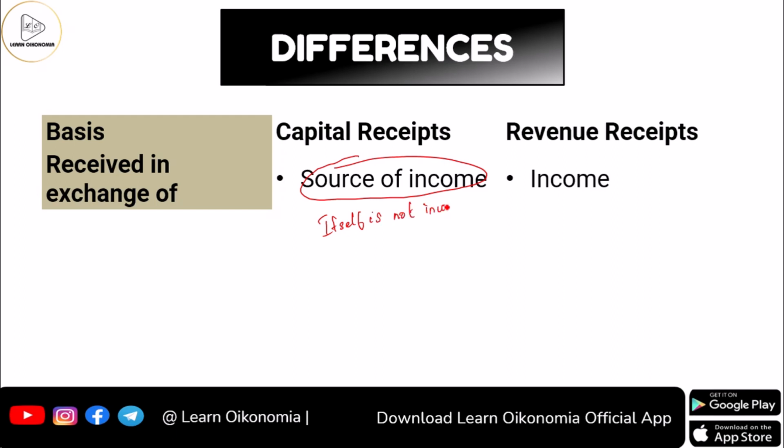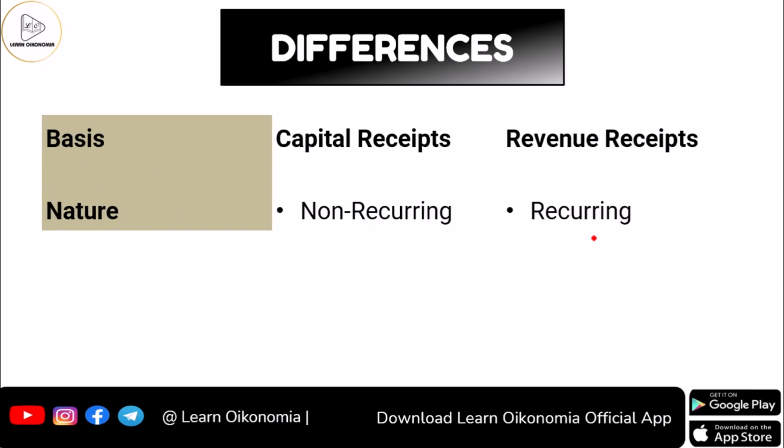But it provides a source to income generation. On the other hand, when it comes to revenue receipts, it itself is an income to the government.